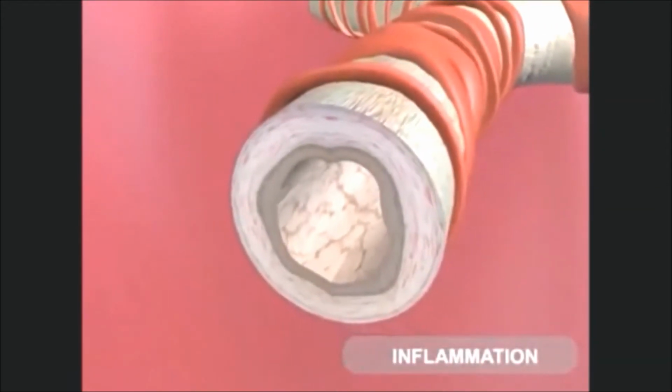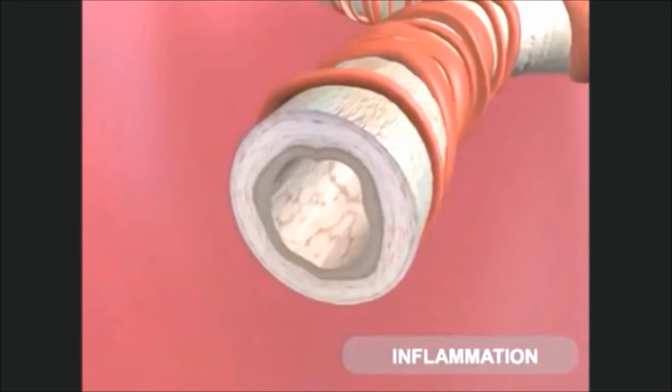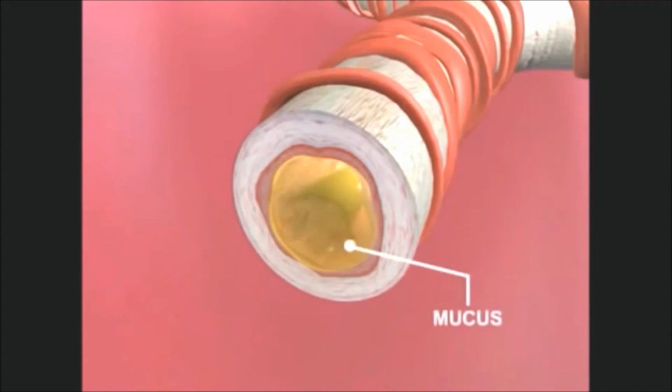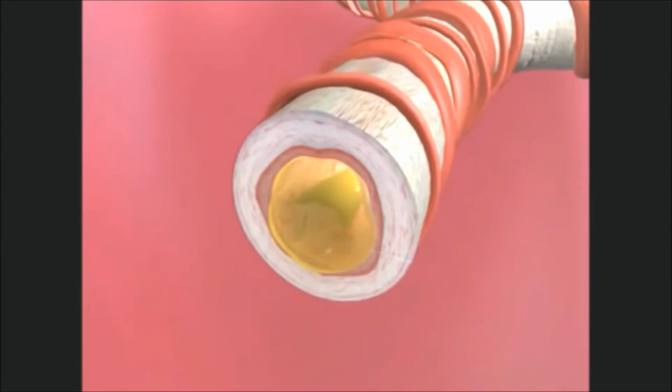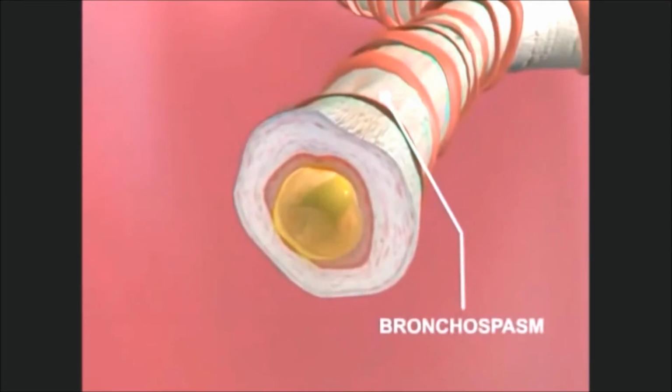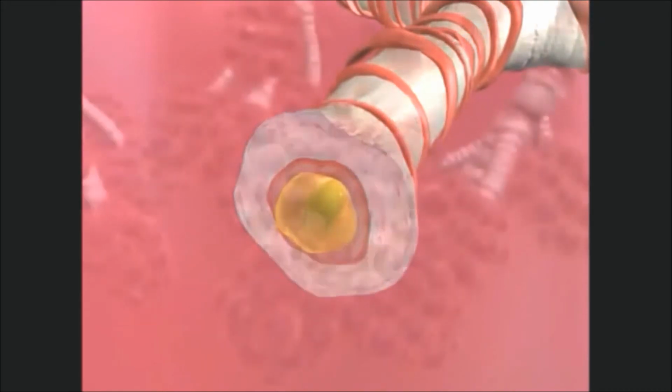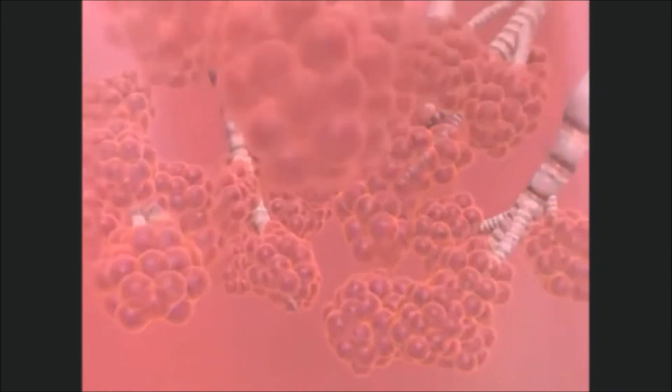Asthma is a disorder of obstructed breathing due to inflammation and narrowing of the bronchial tubes. Initially, the bronchial tubes become inflamed and produce thick mucus. Later, the muscles surrounding the narrowing airway tighten and air cannot move freely, causing bronchospasm, which results in shortness of breath. Air moving through the tightened airway causes a whistling sound known as wheezing.